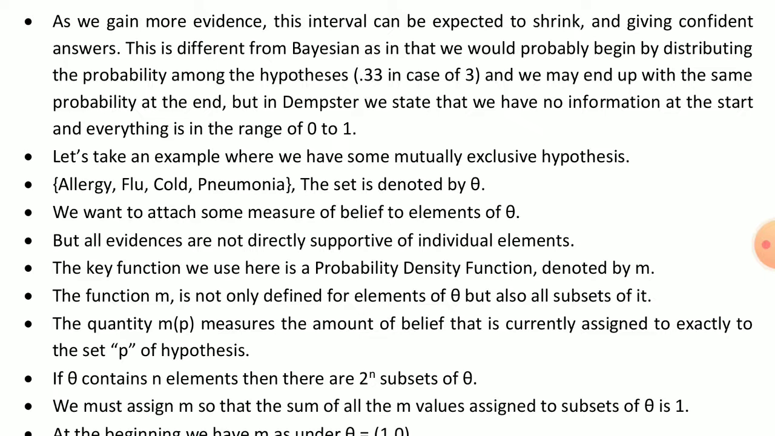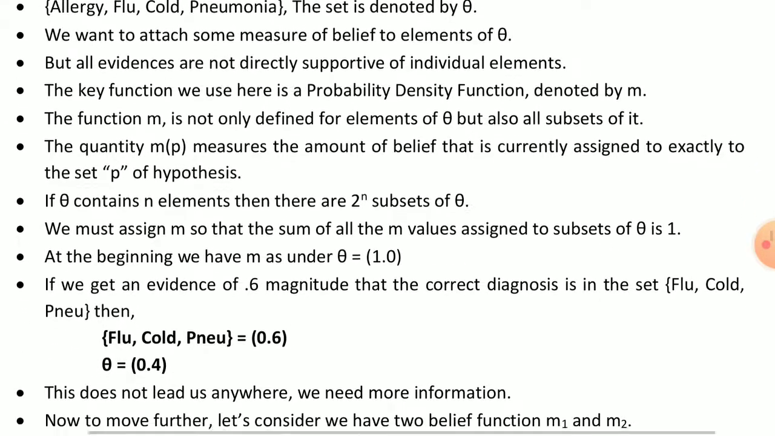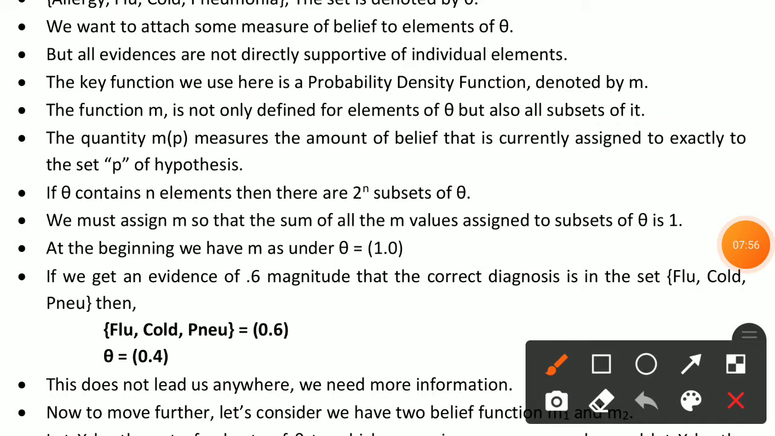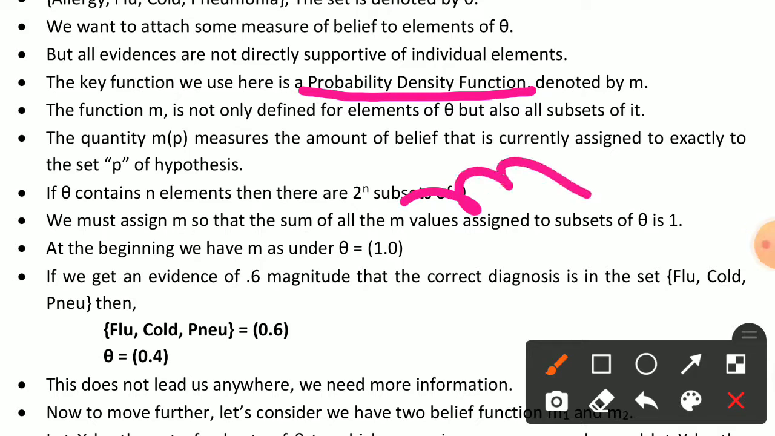Here we can find out all the elements and all the evidence, and if the evidence is true, then we can find out the individual elements. Now the key function we use here is the probability density function, and it is denoted by small m.